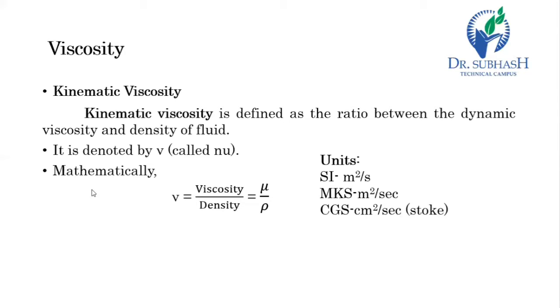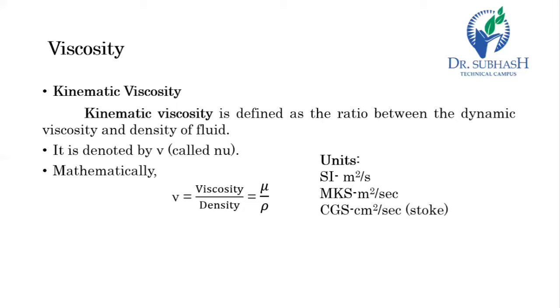Here the question comes to mind: what is the requirement of kinematic viscosity while we have dynamic viscosity? So the answer is that kinematic viscosity, in every unit, is just a kinematic property, whereas dynamic viscosity is a dynamic property, and that has some force in its unit. So dynamic viscosity is a dynamic property and kinematic viscosity is a kinematic property. So this is the difference between these two.